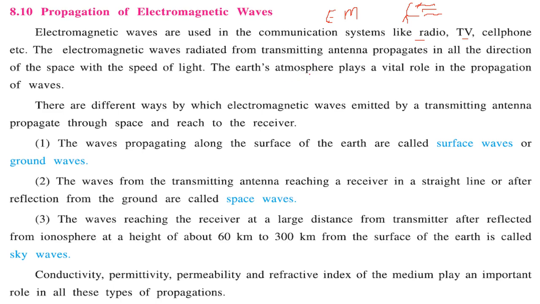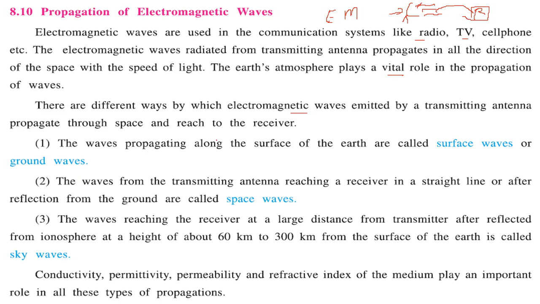The Earth's atmosphere also plays a very important and vital role in the propagation of waves. There are different ways by which the EM waves emitted by a transmitting antenna propagate through space and reach the receiver.